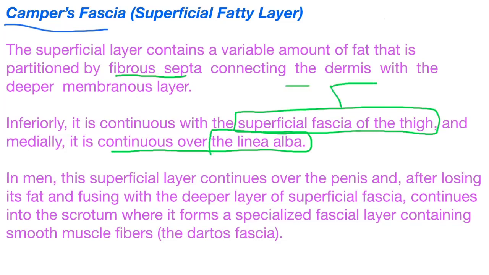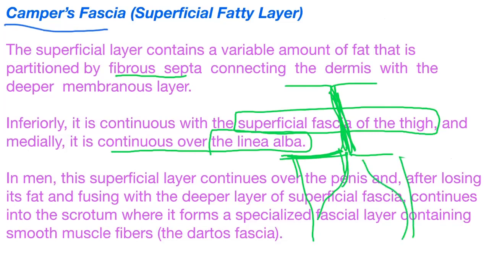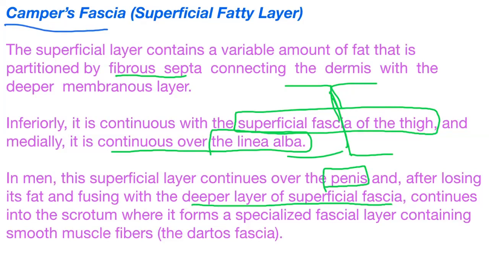From both sides, it is continuous over the linea alba, and below it is continued as the superficial fascia of the thigh, right? In men, the superficial layer continues over the penis after losing its fat and fusing with the deeper layer of superficial fascia, that is the membranous layer, Scarpa's fascia.